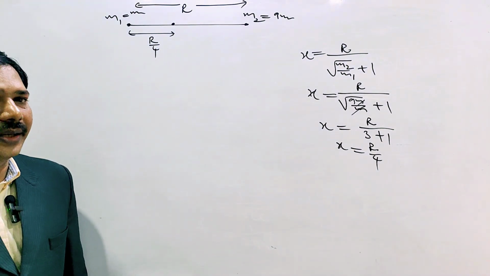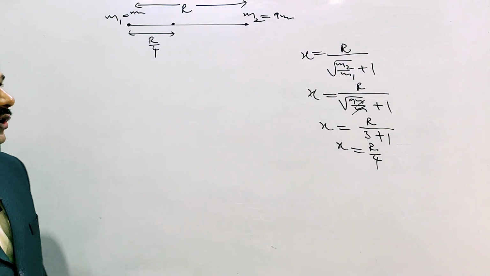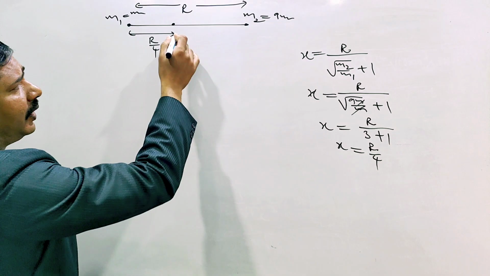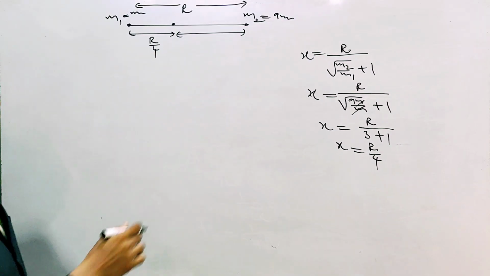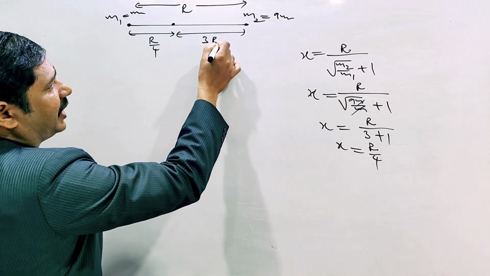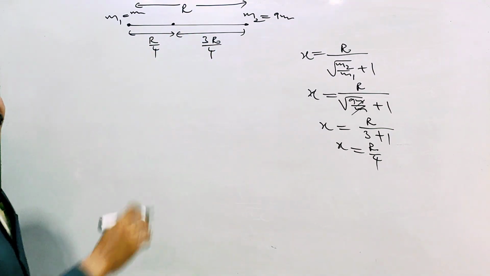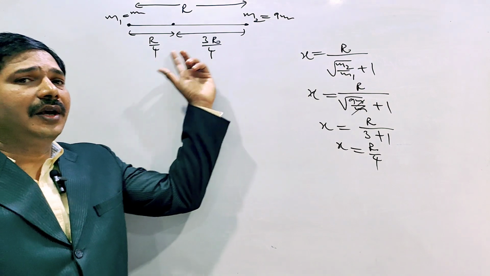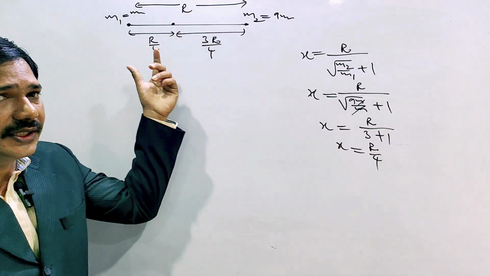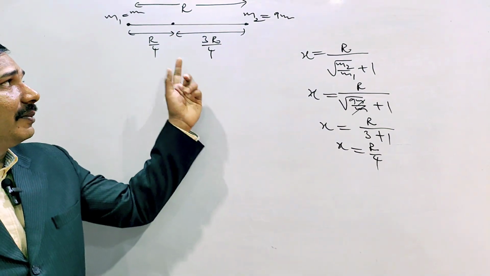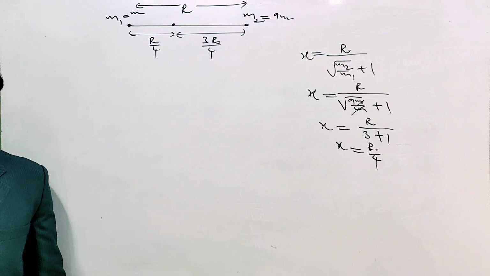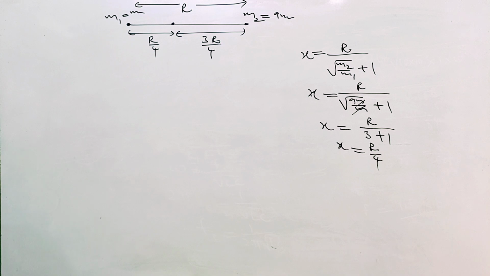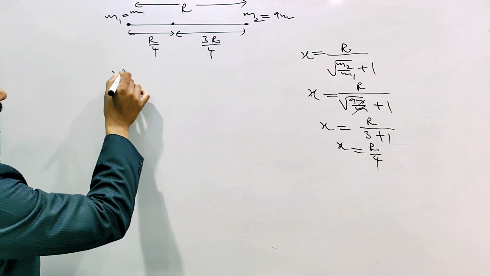At that point we have to calculate the potential. Here the remaining distance is what? From r minus r by 4, how much? That is 3r by 4. The total distance r minus this r by 4 is 3r by 4. Now we have to find the total, effective potential.